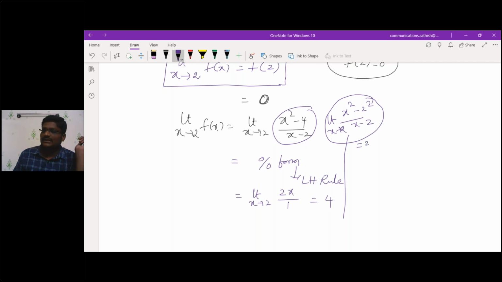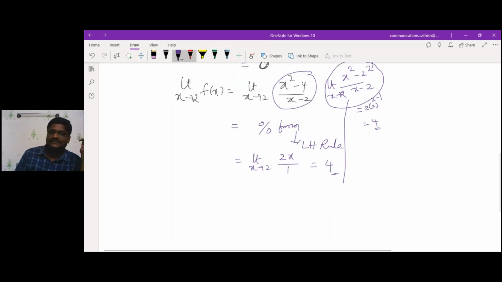That is 2 into 2 power 2 minus 1, which also gives you 4. Either way you can get the limit. So whichever method you are comfortable with, you take that. Am I correct or wrong? Yes.